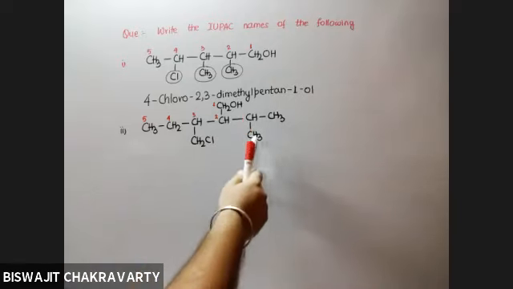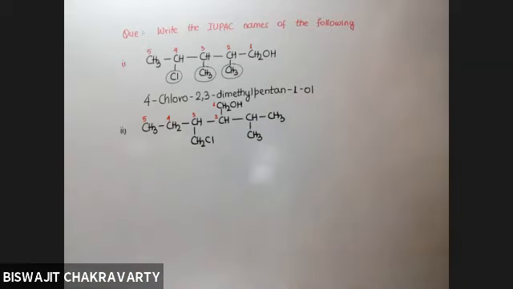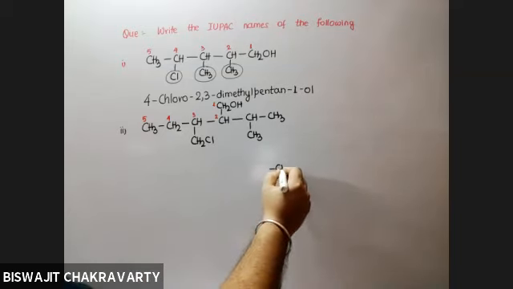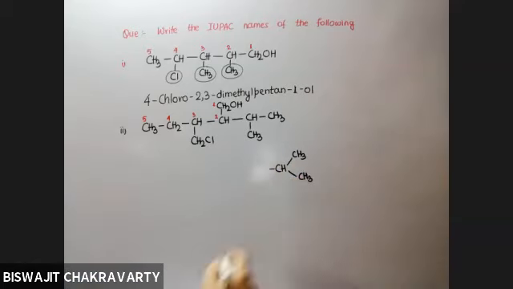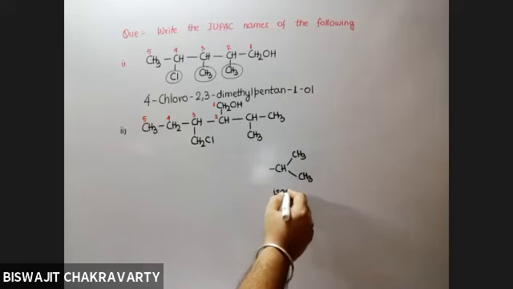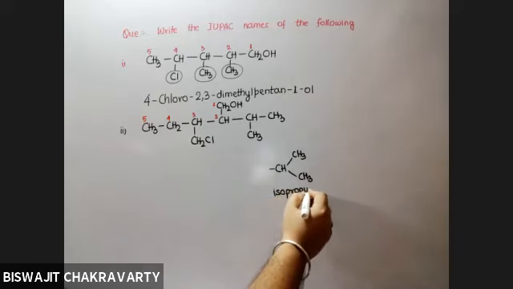How many carbons are there in this group? 3. But are they all in a straight chain? No. So what substituent is this that we have discussed in the previous chapter also? Iso, propyl. So the name of this group will be isopropyl.